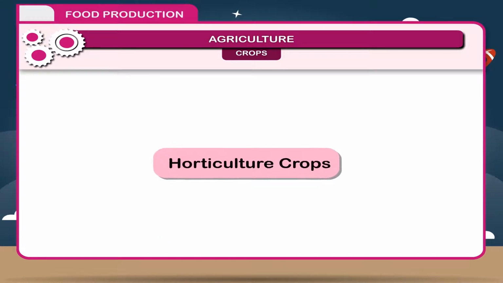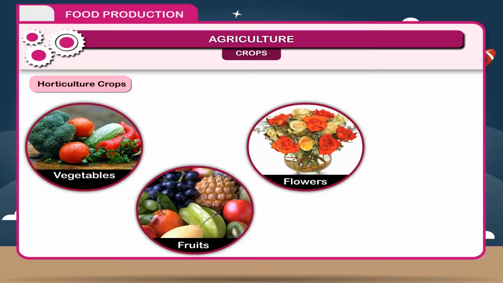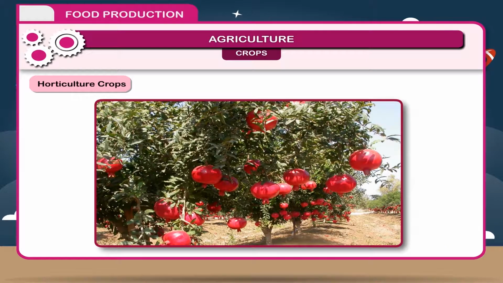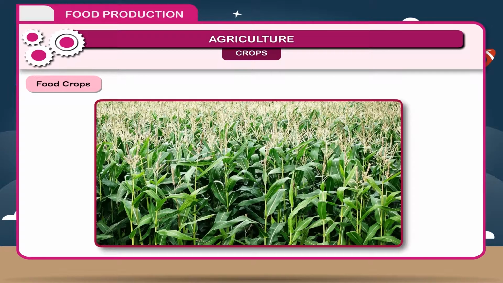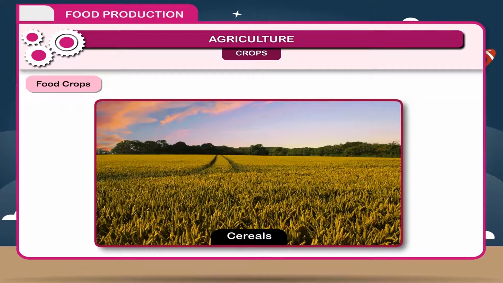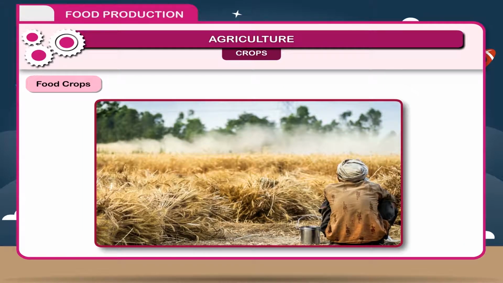2. Horticulture crops. Vegetables, fruits, flowers for decoration and ornamental non-flowering plants grown on a large scale are called horticulture crops. 3. Food crops. These crops are consumed on large scale. The common examples of food crops are cereals, oils, etc. The different types of crops are given in table.